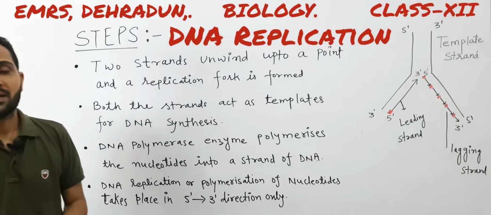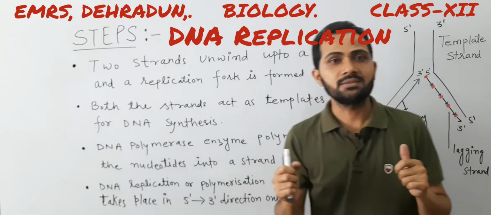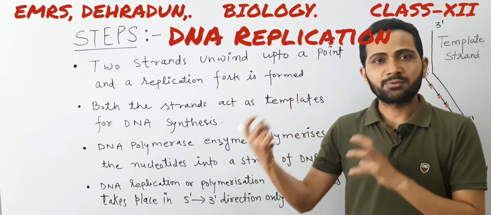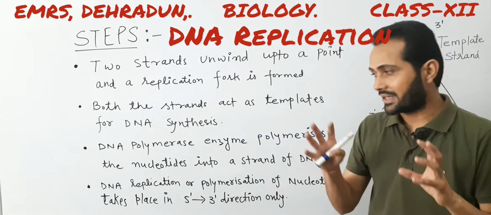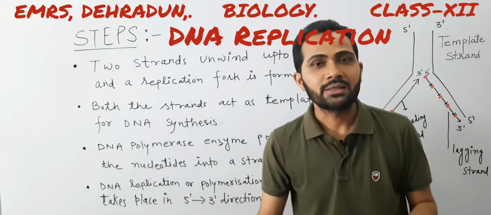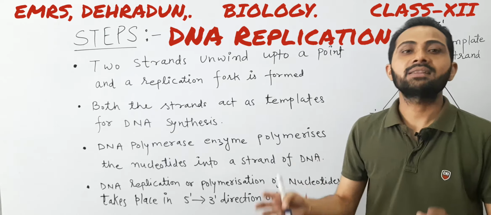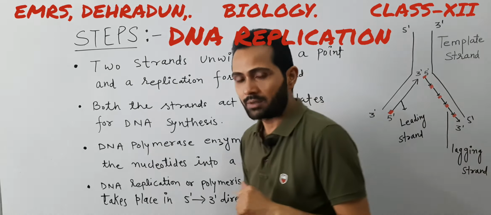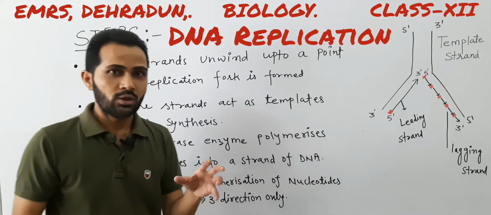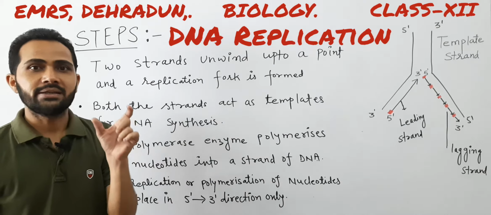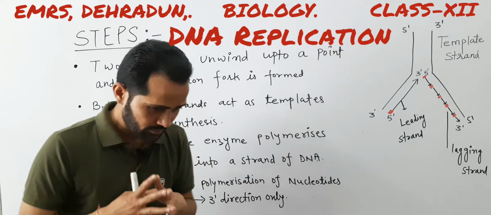DNA replication is a multi-step complex enzymatic process, means it takes place in different steps, and also a complex process where the involvement of enzymes is also there. There are various enzymes which help in the DNA replication process. We will study about those enzymes later in our upcoming videos. So if we define it, it is a very complex multi-step enzymatic process.